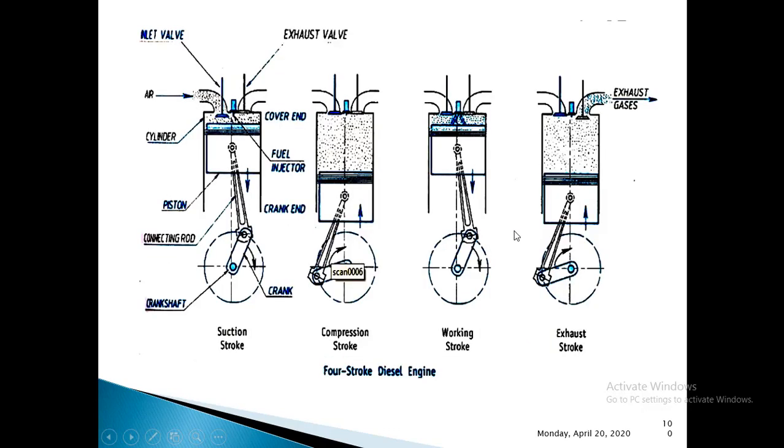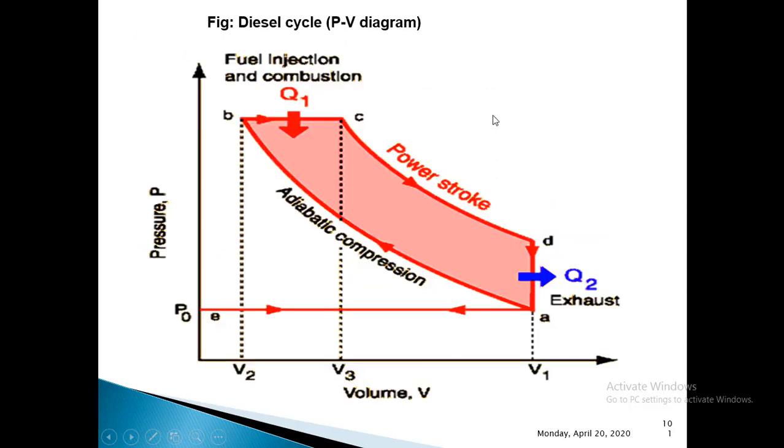Next, before going for the exhaust stroke, write the constant volume heat rejection process. When the piston is about to reach BDC, or when the power stroke is about to finish, the exhaust valve will be opened. Thereby part of the exhaust gases goes out of the combustion chamber through this exhaust valve. That is actually constant volume heat rejection. That is shown by a line DA on the PV diagram.